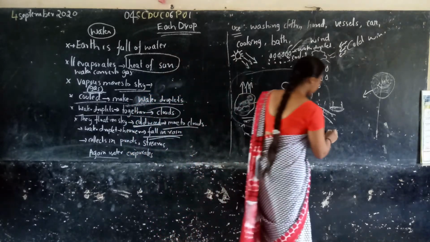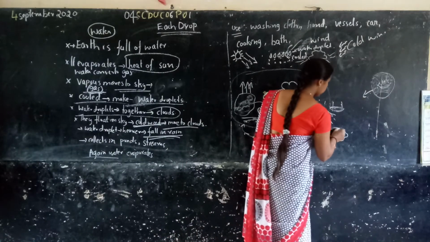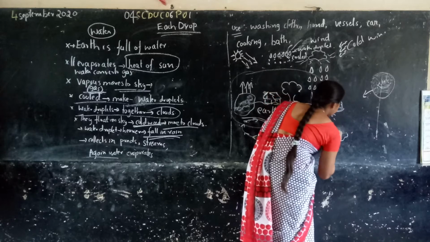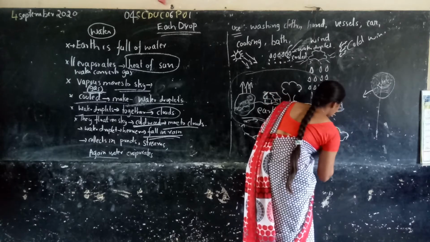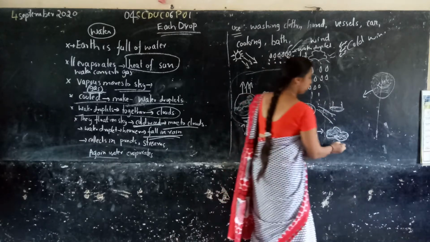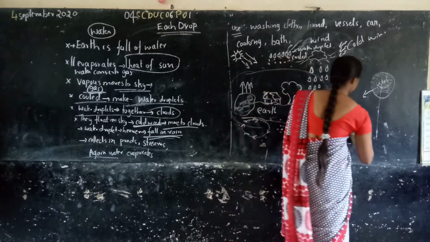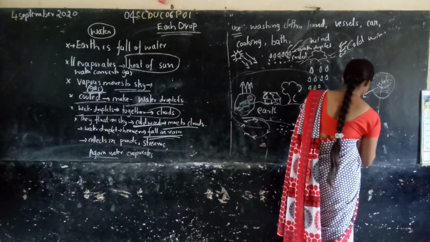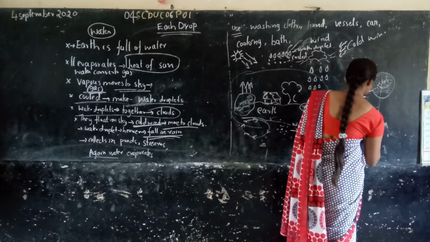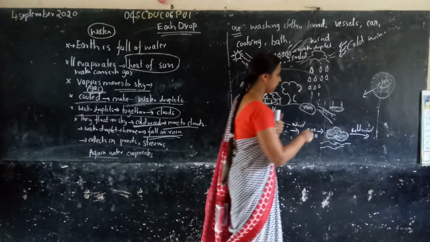The water droplets together form a cloud. It's a cloud. This cloud floats, especially when cold wind is present. What is this? Cold wind has arrived.